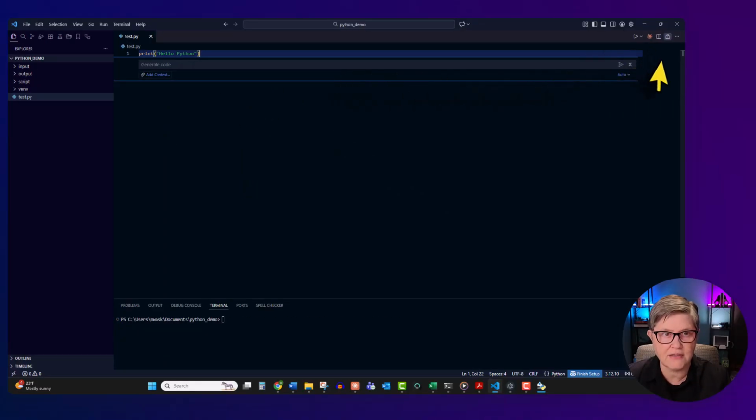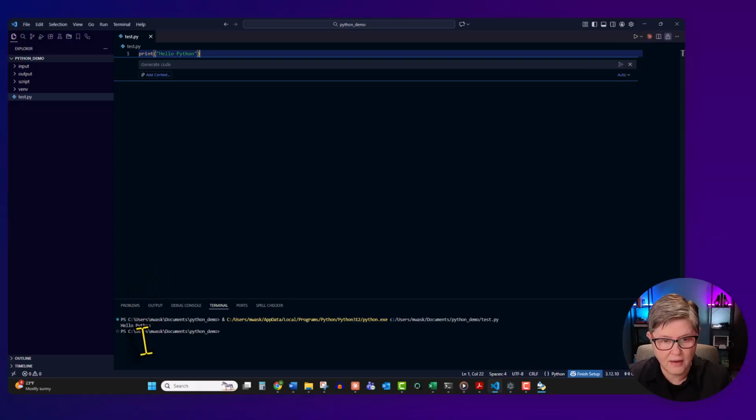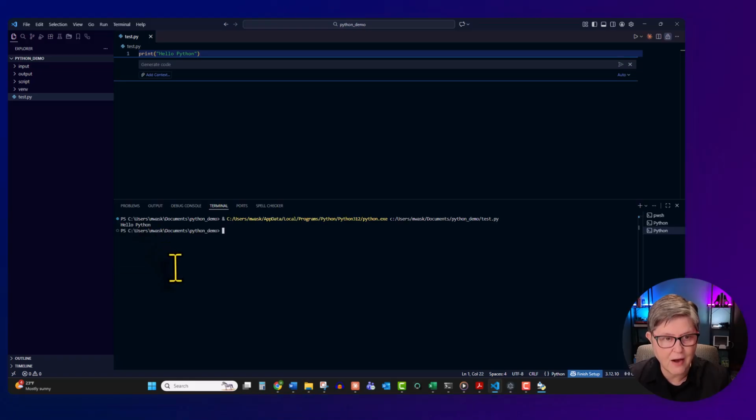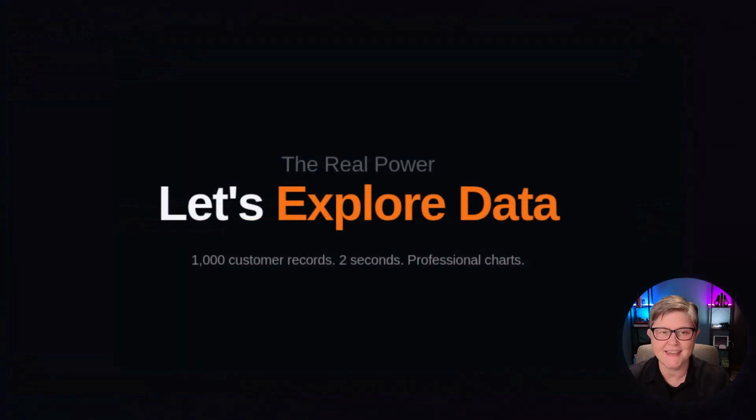To run this file, you can click on this button here on the top right corner, and the results will be visible here in the terminal. This is the output. It just gave us hello Python. If you see hello Python, it means the setup is complete. That's it. Python 3.12 is installed. Visual Studio Code is installed, and you have your virtual environment.